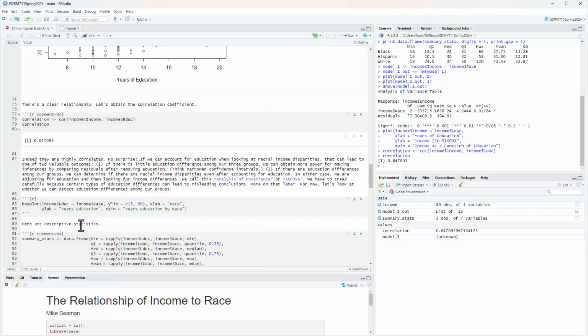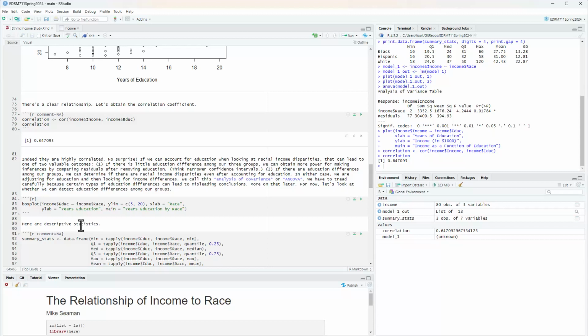So the easiest situation, the one in which you don't have to worry about it, is when you make sure that the distributions of your covariate are the same for all your groups. But if you're wanting to look at differences among the groups after removing the effects of education because you think that might be creating those differences, then you can do that, but you have to do it with care.